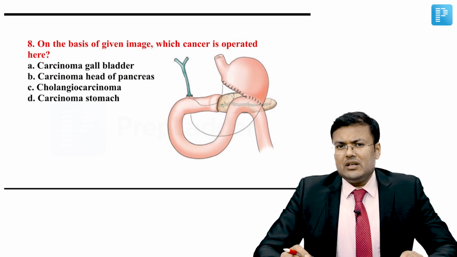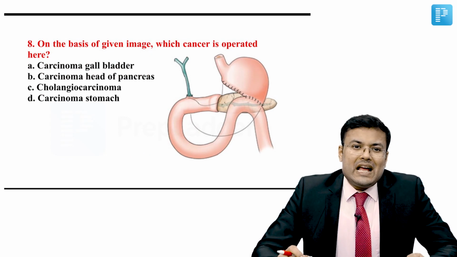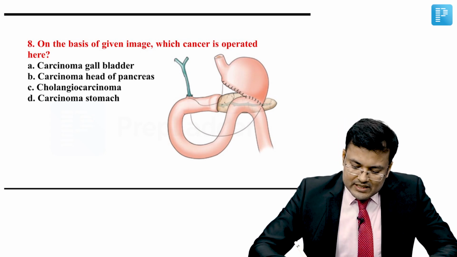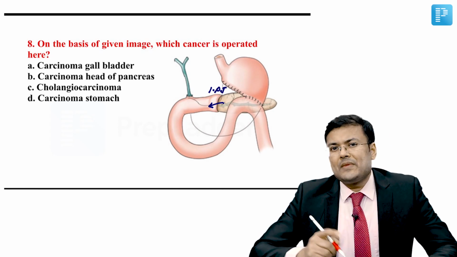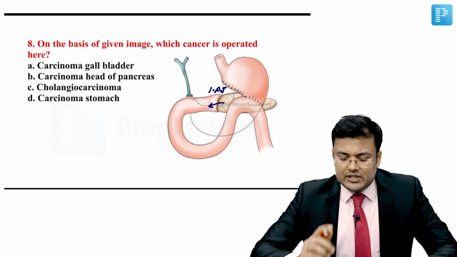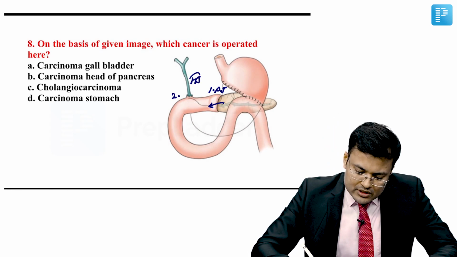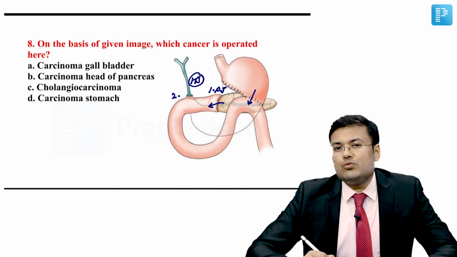See another question related to carcinoma pancreas. On the basis of the given image, which cancer is operated here? So see, what is done? If you see this anastomosis, this is pancreaticojejunostomy. The pancreas is sutured to the jejunum. If you see this anastomosis, this is hepaticojejunostomy or choledochojejunostomy, and here the stomach is sutured to the jejunum.